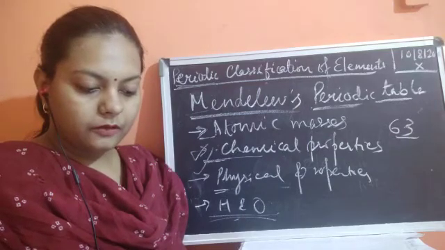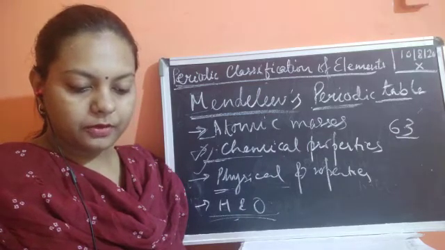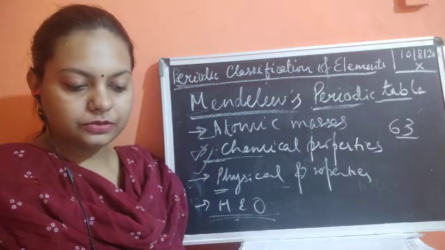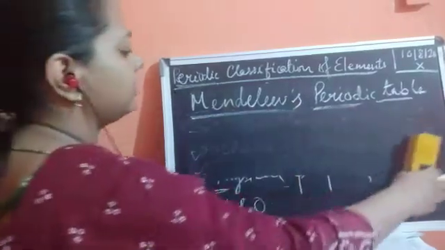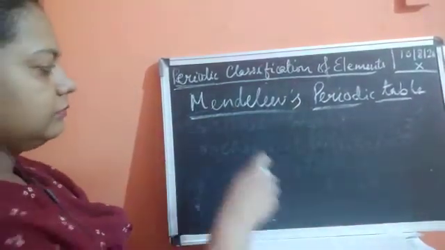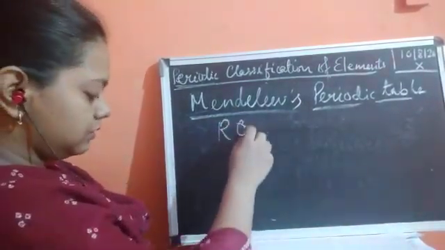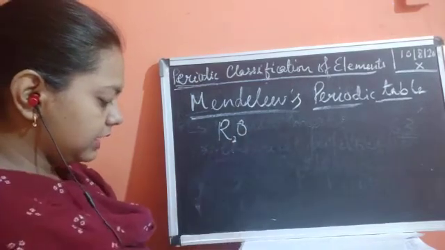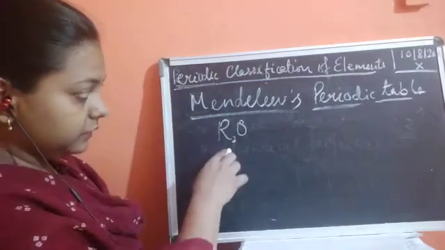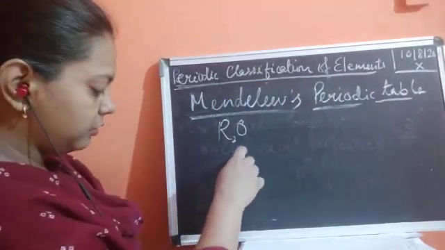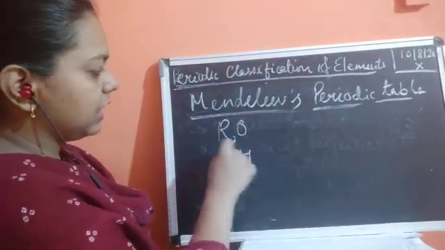For the formula of oxides and hydrides at the top of the columns, the letter R is used to represent the element. So he has given the formula R2O, and he has given the different ways by which the elements form compounds. If it was forming the oxide with the formula R2O or RH, then this R was the element.